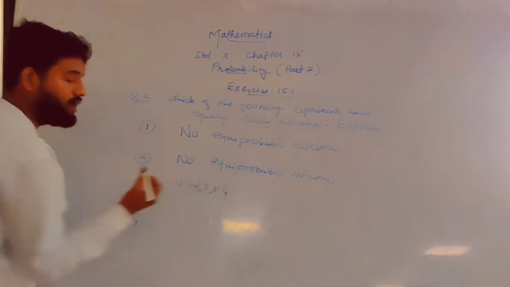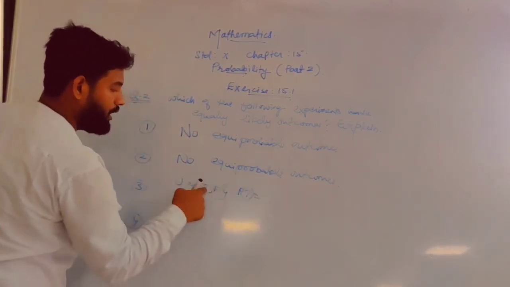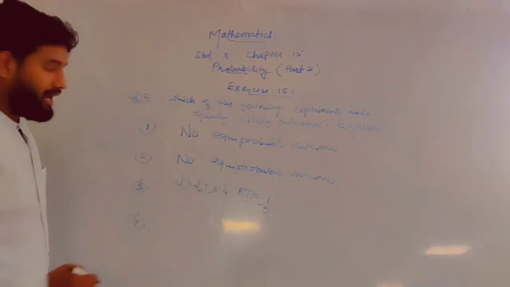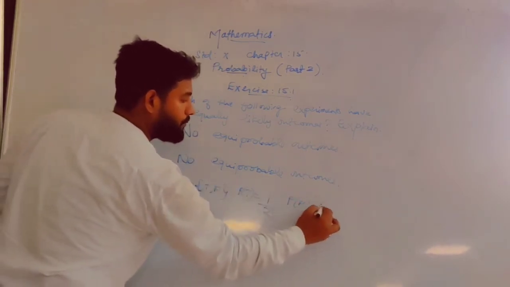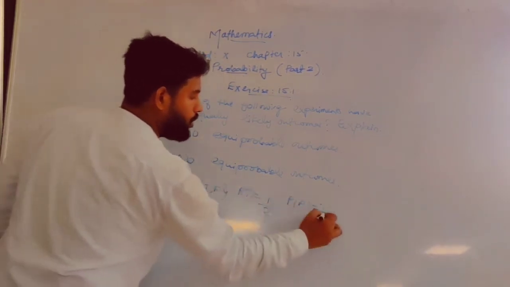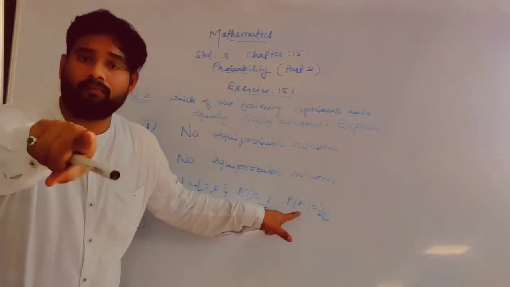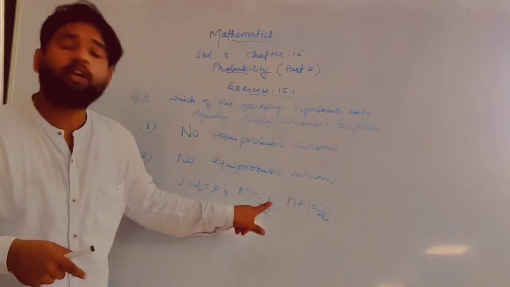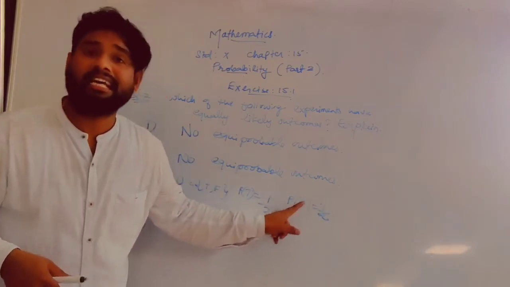True, false, right? What is the probability of getting true? The probability of getting true is 1, and what is the total? 2. So 1 by 2. What is the probability of getting a false answer? Again, how many false are there? 1. And what is the total? 2. So 1 by 2. See, true and false are the outcomes of an experiment, right? So the probability of getting a true answer is again half, and the probability of getting a false answer is again half.